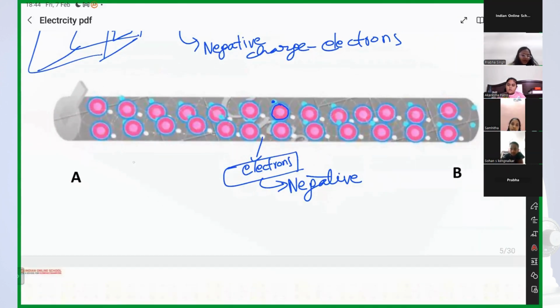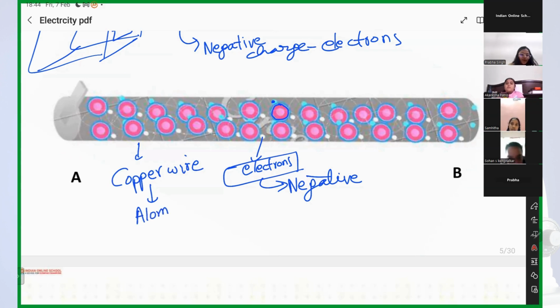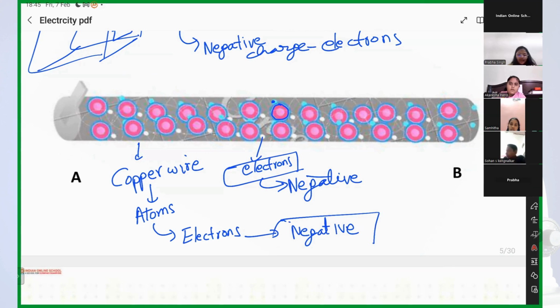Now tell me, this is copper wire, right, guys? This copper wire is made up of atoms, and in atoms, we have electrons. And on electrons, which charge do we have? Negative charge. Very good. So now you know that, right?